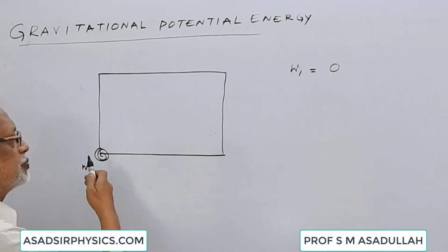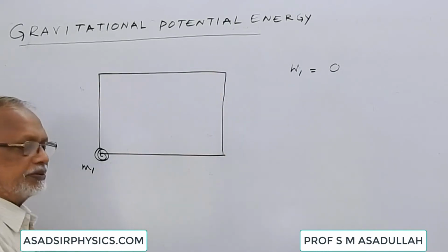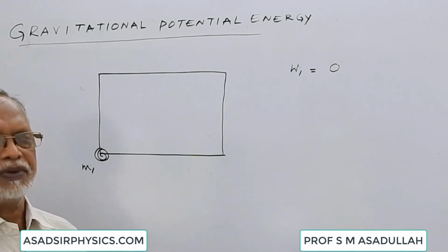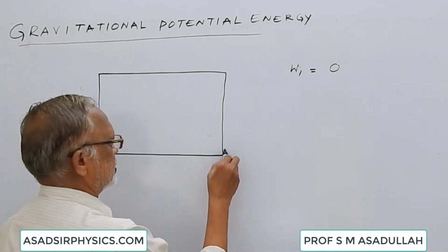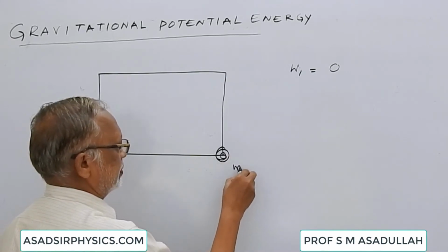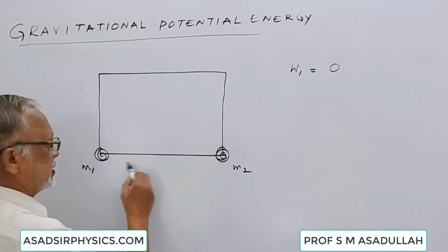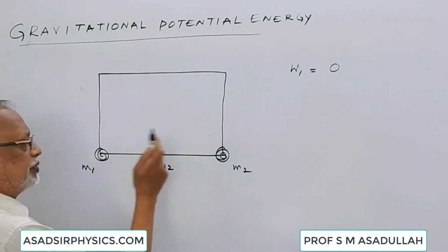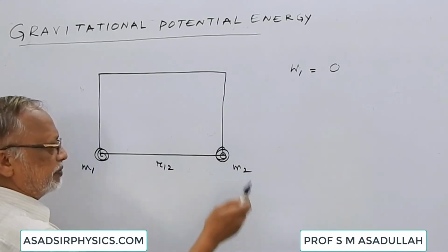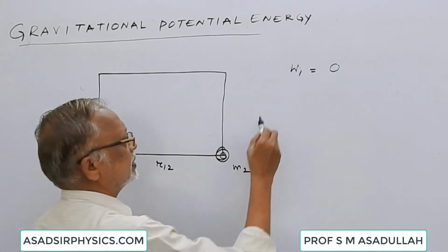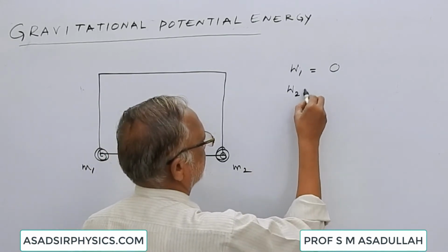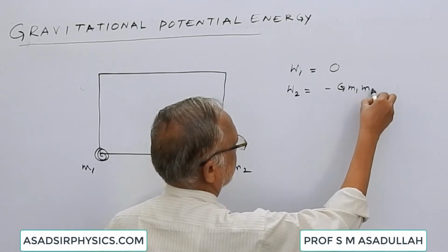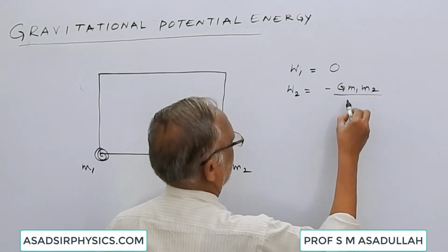Now this body will produce potential here, here, here and everywhere. Suppose we brought the second body of mass m2 to this corner. When m2 is brought here, the distance between m1 and m2 is r12. m1 will produce a certain potential here. When m2 is placed there, work is done. The work done in bringing the second body is minus G m1 m2 by r12.